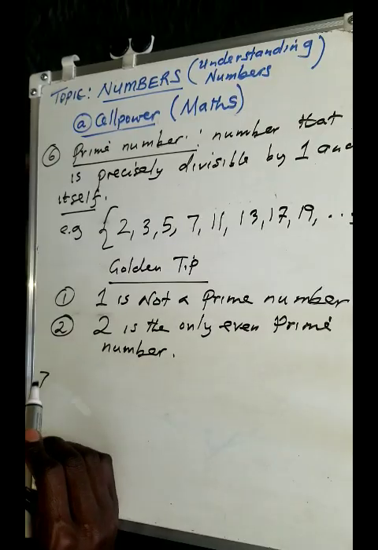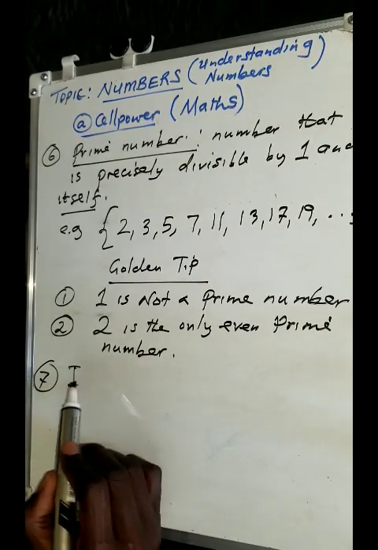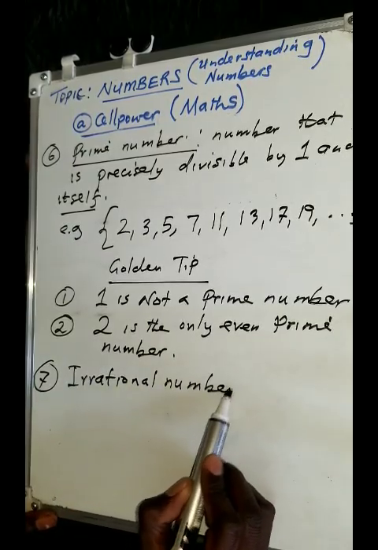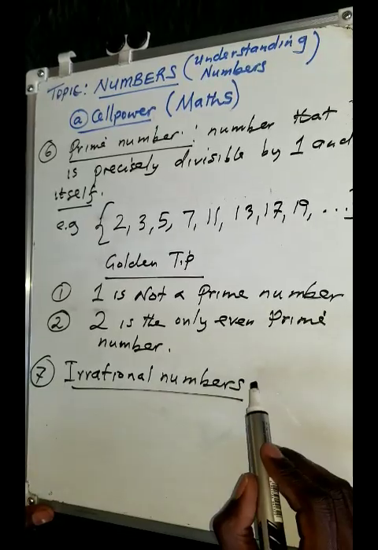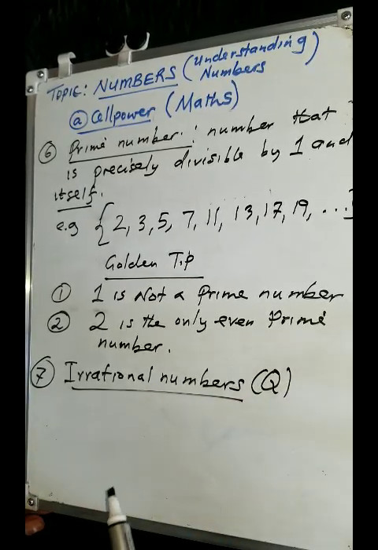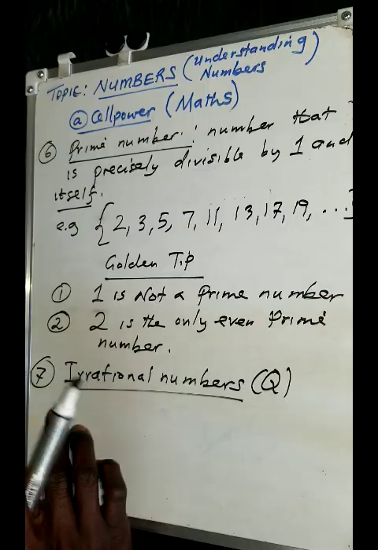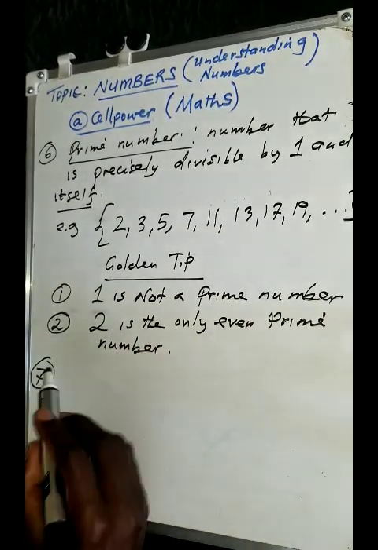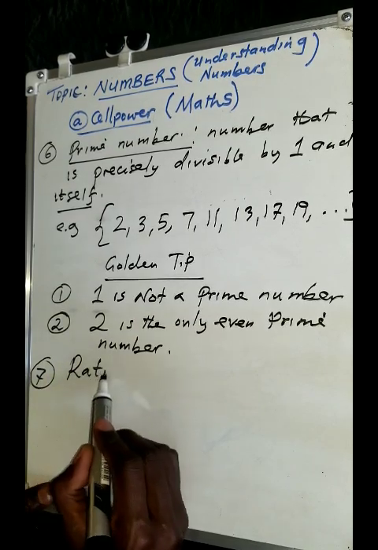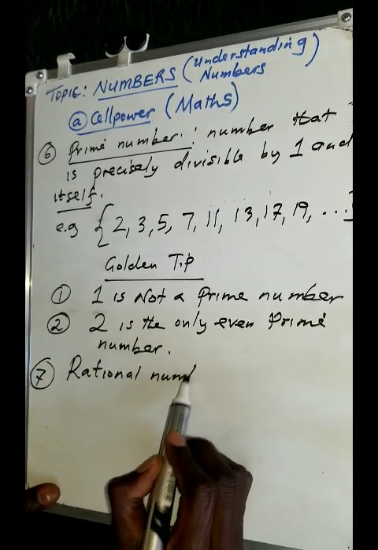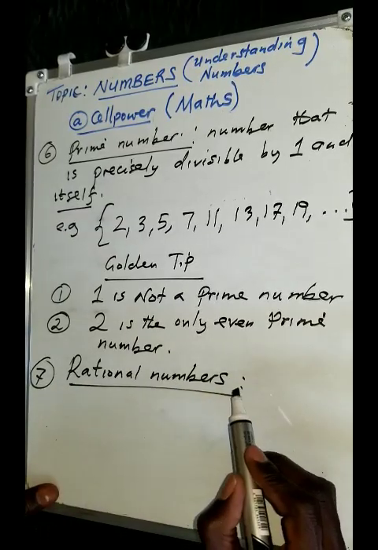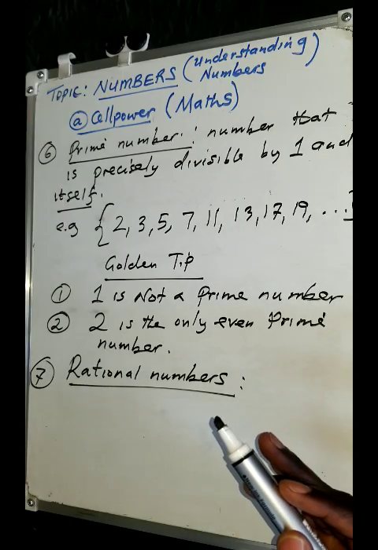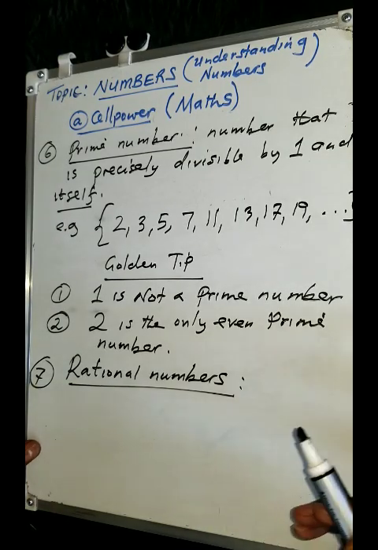Of course, numbers go on. If I was to look at number 7, I can talk about what we call irrational numbers. When we talk about irrational numbers, in most cases we may use a symbol that looks like a Q. So let me start with rational numbers, so that I can help you appreciate that. Rational numbers are simply numbers that can be expressed as a fraction.